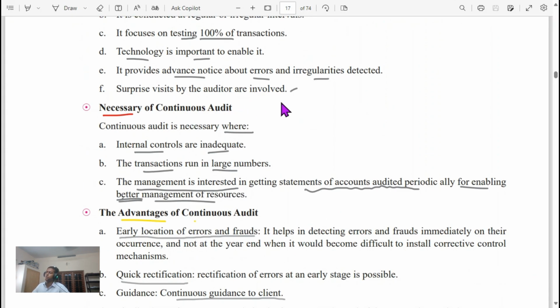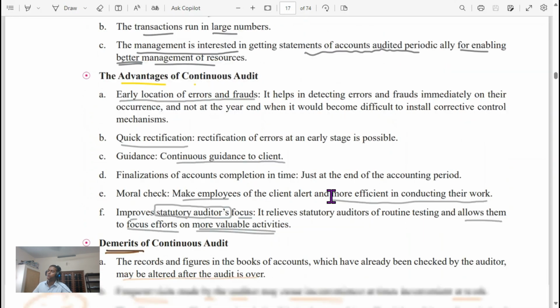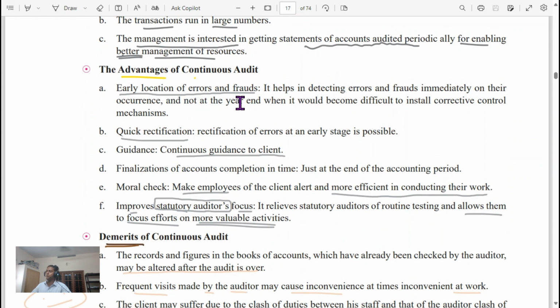Necessity of continuous audit. Where internal controls are inadequate, continuous audit is necessary. Where transactions run in large numbers, continuous audit is necessary. It is also necessary when management is interested in getting statements of accounts audited periodically for better management of resources. Advantages of continuous audit: early location of errors and fraud, quick rectification, continuous guidance to the client, making employees more efficient in conducting their work. It allows statutory auditors to focus their efforts on more valuable activities.